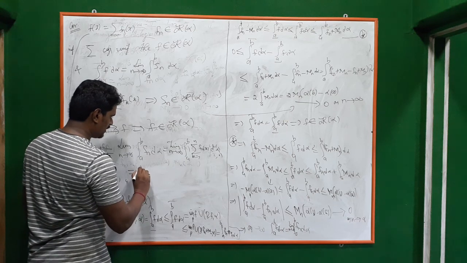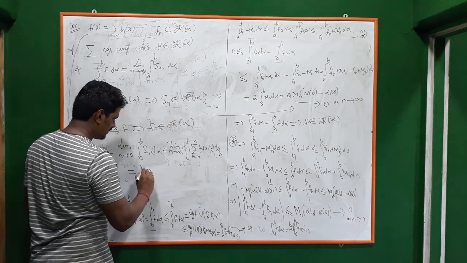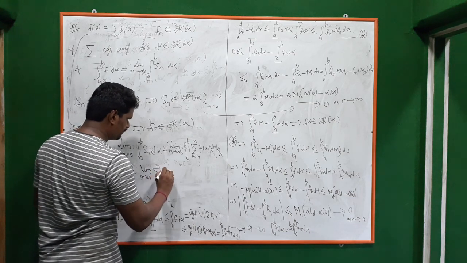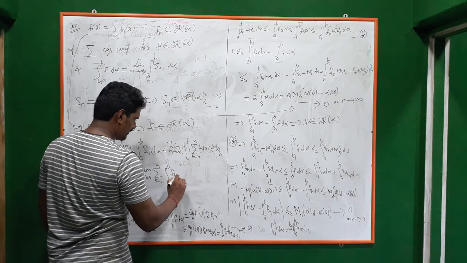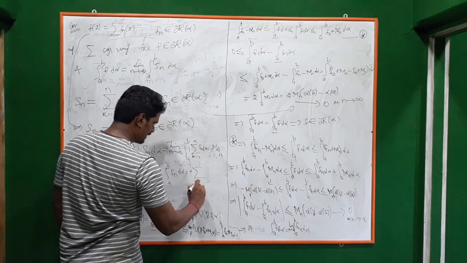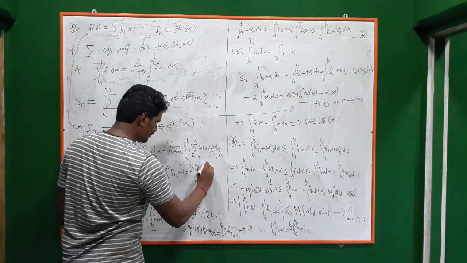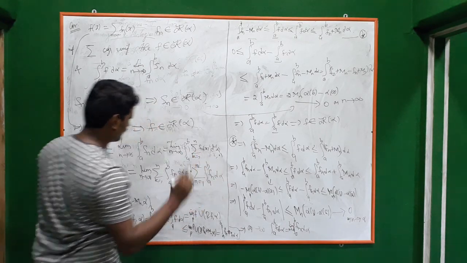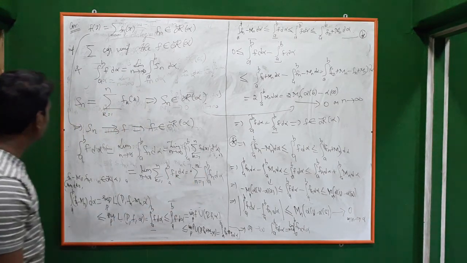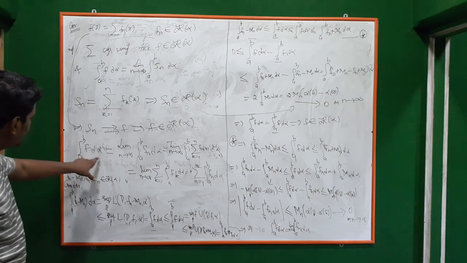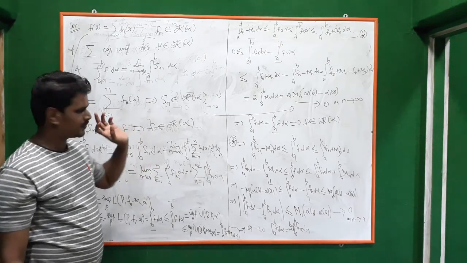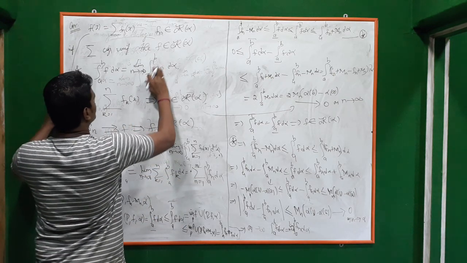So this is limit n goes to infinity, summation k from 1 to n, integral a to b, fk d alpha, which is nothing but summation n from 1 to infinity, integral a to b, fn d alpha. Here it is k, there it is n. Okay, so we have proved that integral a to b f d alpha is equal to summation n from 1 to infinity, integral a to b fn d alpha.